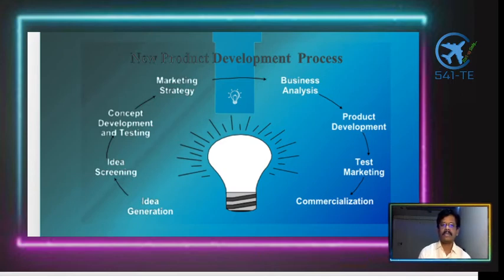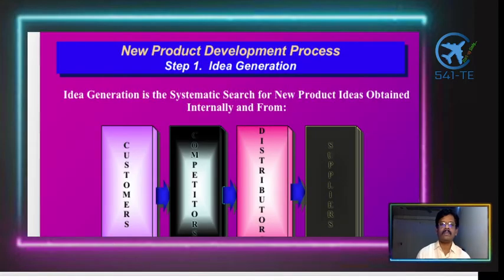So these are the 8 different stages in product development. Now let us look at each one to understand the overall new product development process. The first thing is idea generation.